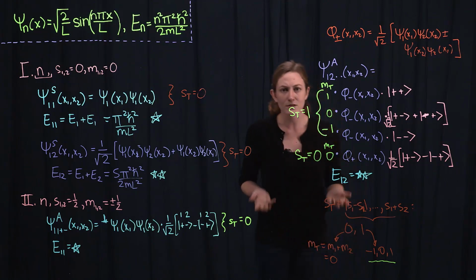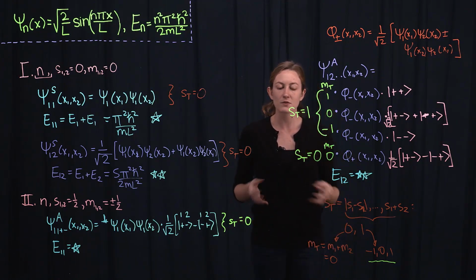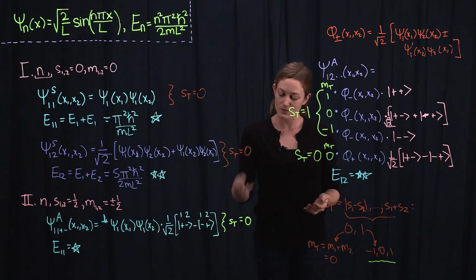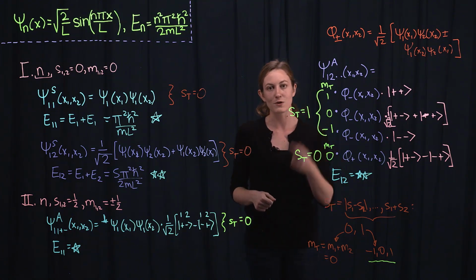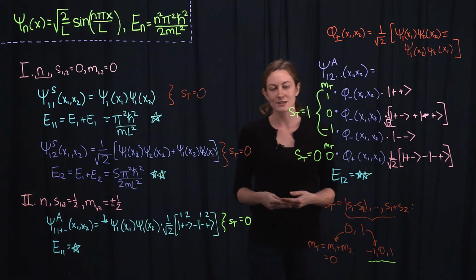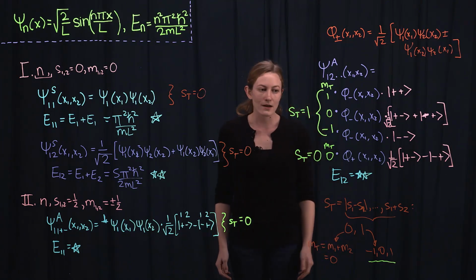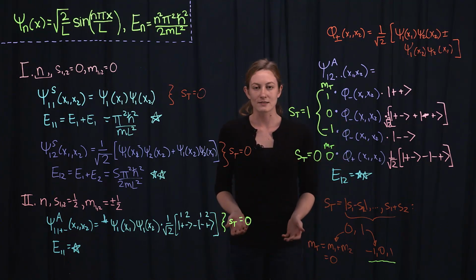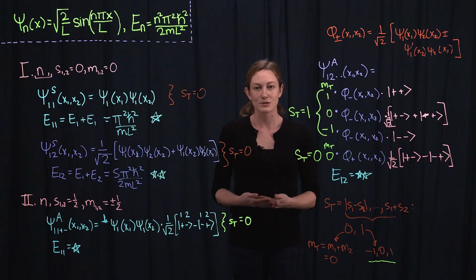Okay, so what we've learned is that we can combine 2 spin 1/2 fermions to form a bosonic state of integer spin, of spin 0 or spin 1. And in general, this is an interesting feature, that we can combine quantum states with various quantum numbers to get new states with different symmetry properties.